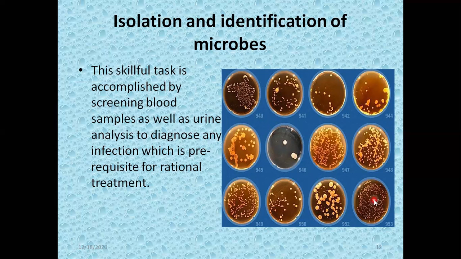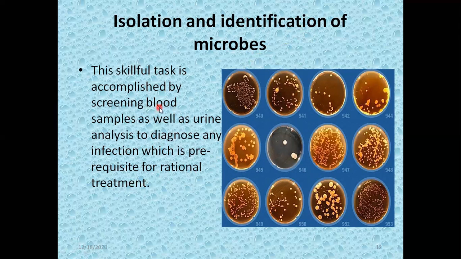So these are the different petri dishes which contain bacterial growth, and also you can observe the pattern of the growth. When we take the blood and apply it on petri dishes of different types, we get different kinds of bacteria. Once these colonies appear, we take them and perform certain tests, or we perform a staining procedure, and then identify under the microscope. In this way, when we identify the microbes, this is very important.